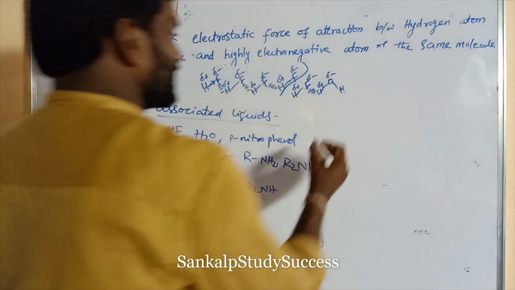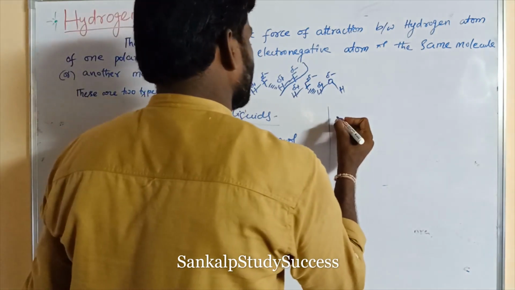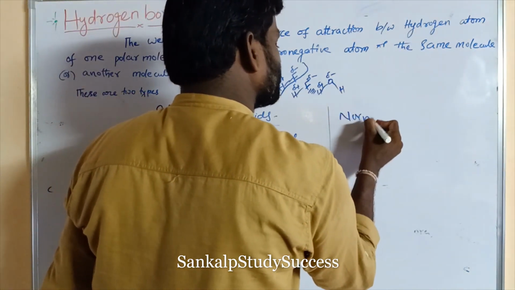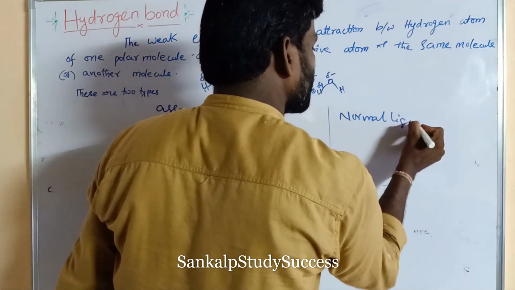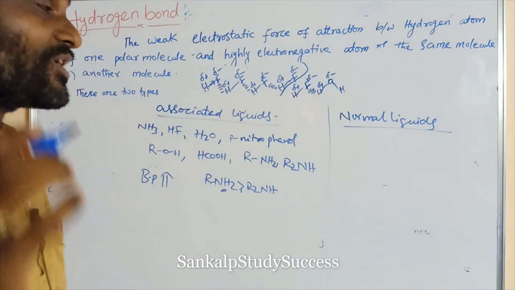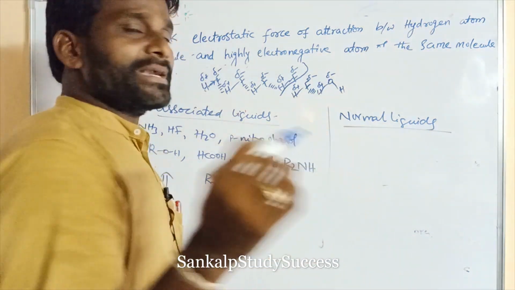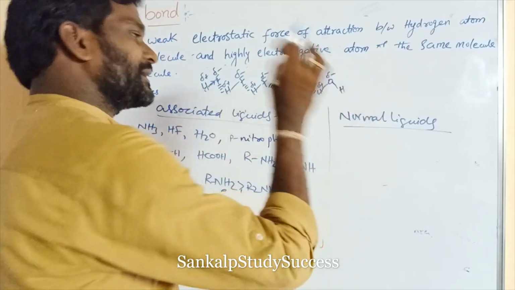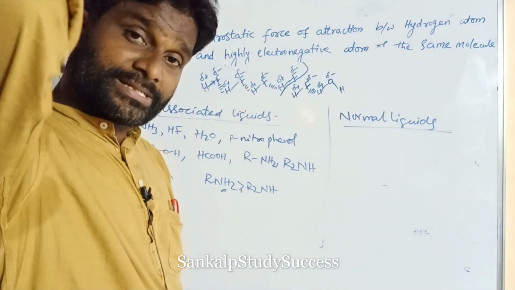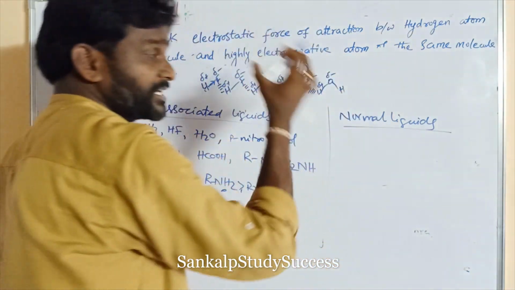The liquids not containing intermolecular hydrogen bonds are said to be normal liquids. The liquids not containing hydrogen bonds are said to be normal liquids.